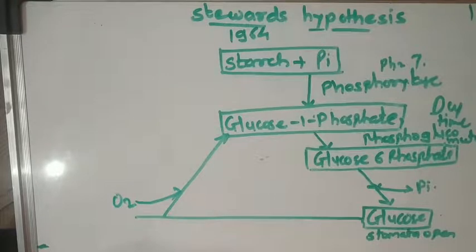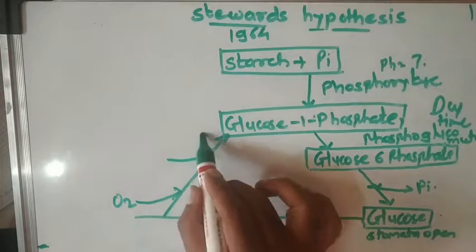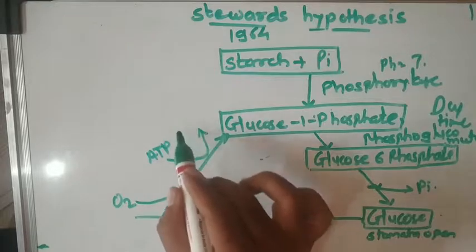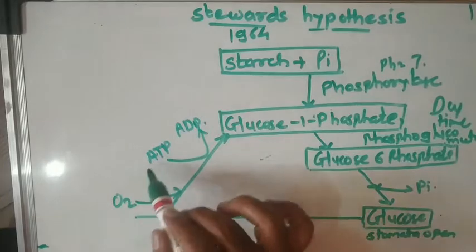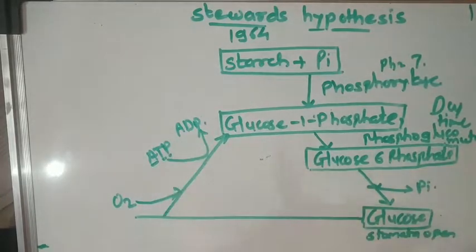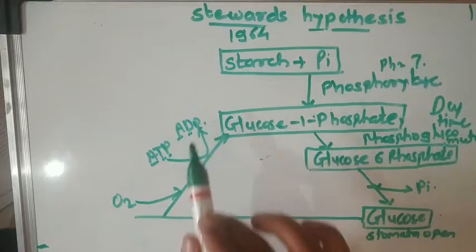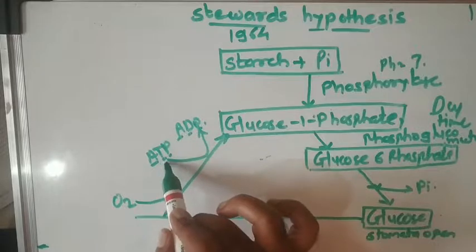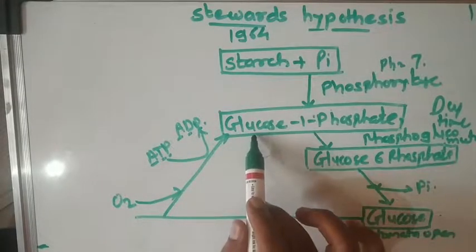Oxygen is required, and also some energy, in the form of ATP. ATP is converted into ADP. Here energy is required. Adenosine triphosphate is converted into adenosine diphosphate. That means one phosphate group is added for the formation of glucose 1-phosphate.